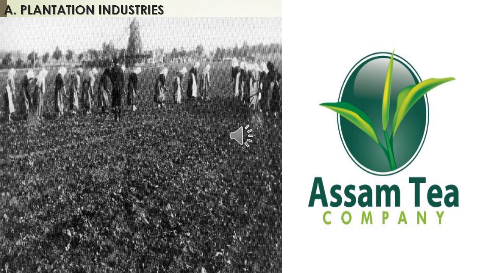Then the plantation industries. The plantation industry was the first to attract the Europeans. Why? Because the plantation industry could provide jobs on a large scale, and in reality, it could meet the increasing demands for tea, coffee and indigo. Indigo is a plant which is used for making dyes.